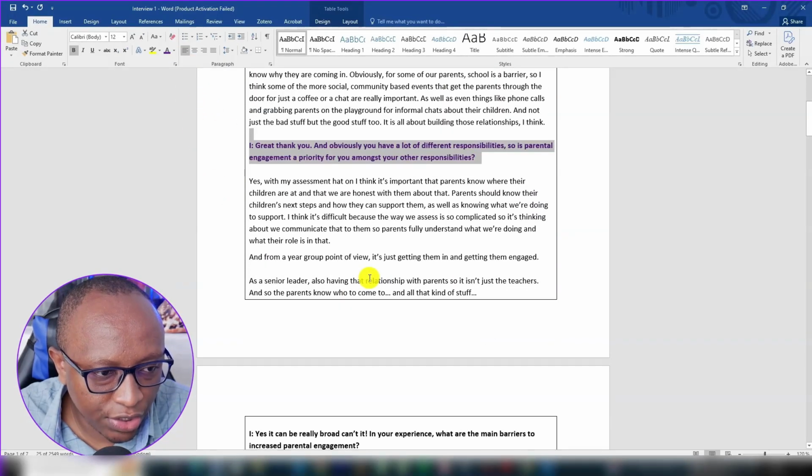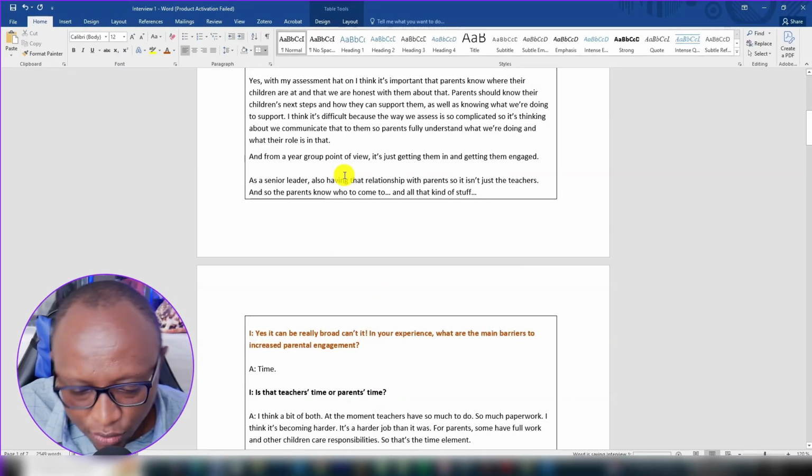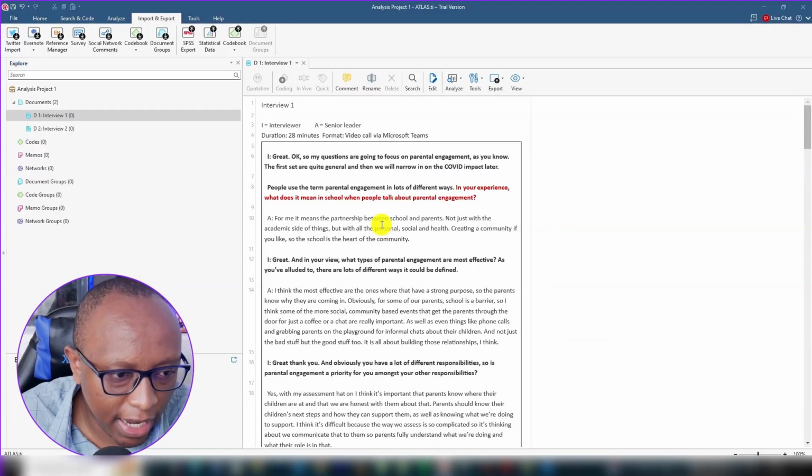That is another question there. Another question here, we can mark it. Let me just use brown. Those are different color codes for different questions. I'll show you how we are going to use them. Back to ATLAS.ti. Let's read.